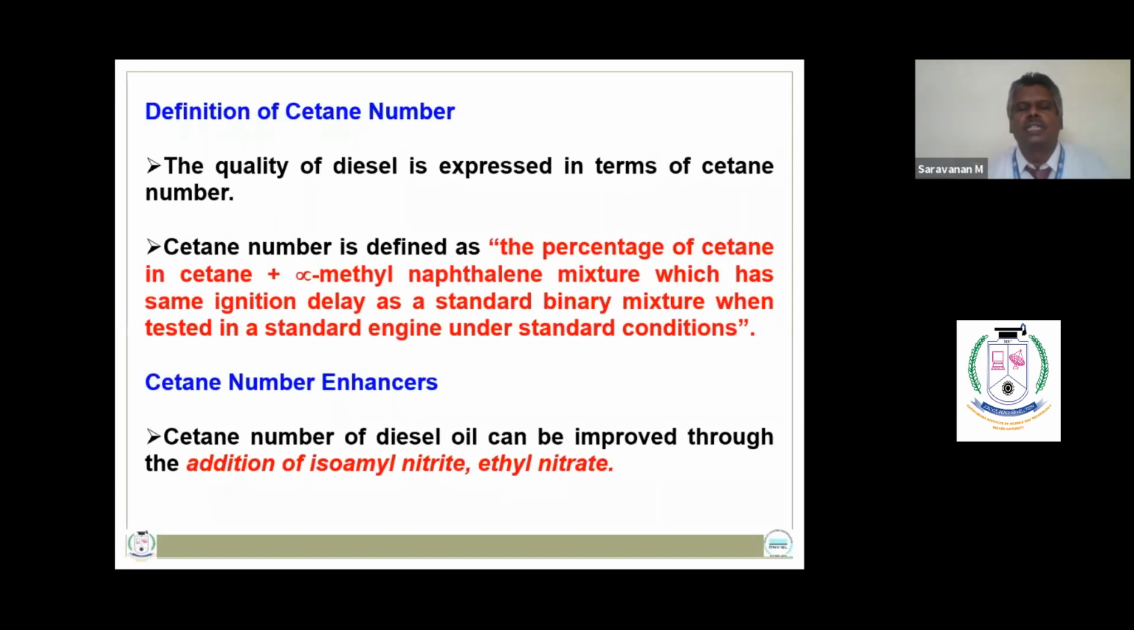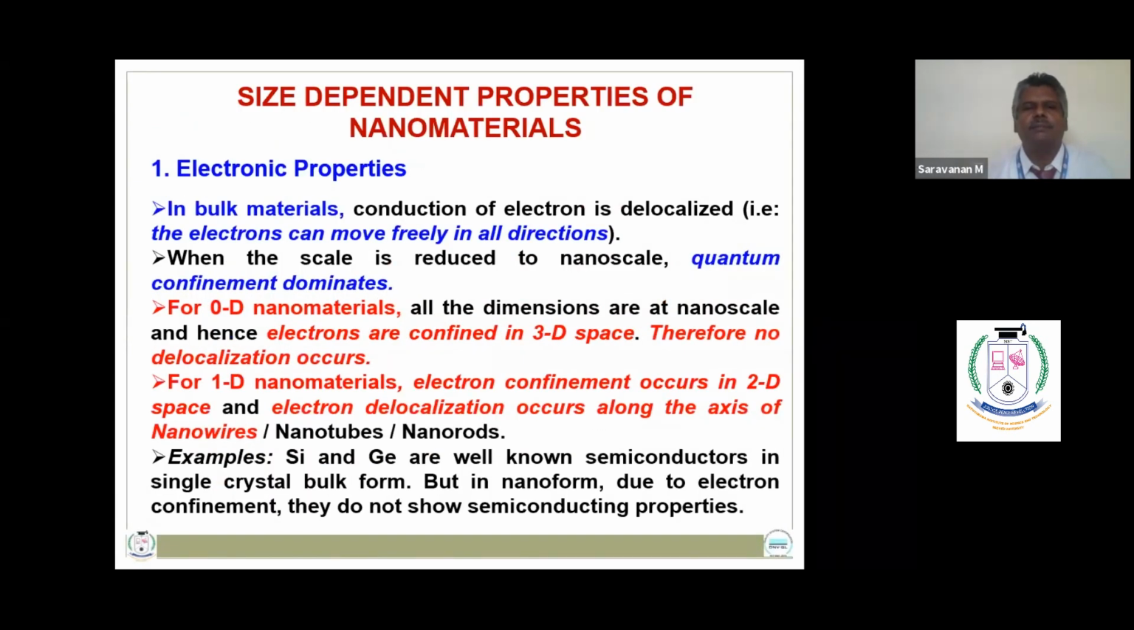The quality of diesel oil is expressed in terms of cetane number. It is defined as the percentage of cetane in a cetane and alpha methyl naphthalene mixture which has the same ignition delay as a standard binary mixture when tested in a standard test engine under standard conditions. So the cetane number of diesel can be improved through the addition of either isoamyl nitrate or ethyl nitrate.